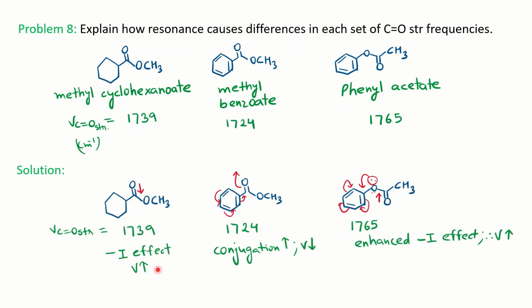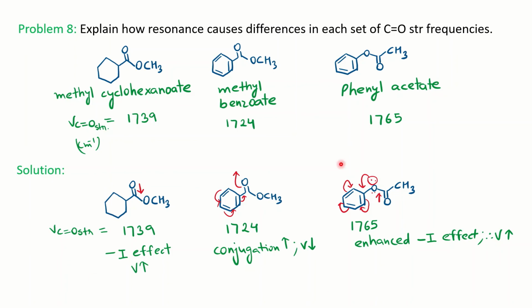I mentioned minus I effect increases the frequency, conjugation decreases the frequency, and the enhanced minus I effect because of resonance withdraws the electron more towards it, which increases the strength of the bond, and so the frequency increases.